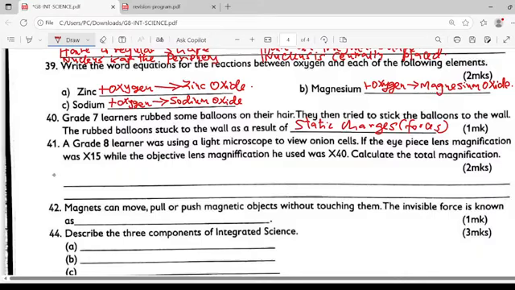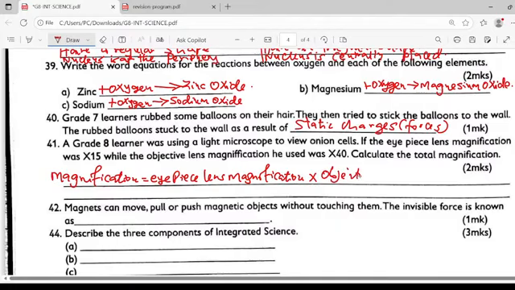So, magnification is given by eyepiece lens magnification multiplied by objective lens magnification.